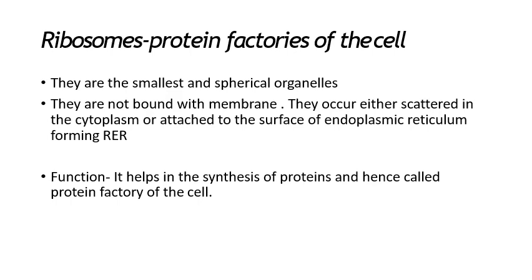They are called the protein factories of the cell. These ribosomes are very, very small. They are found either floating freely in the cytoplasm or attached to the surface of the endoplasmic reticulum.